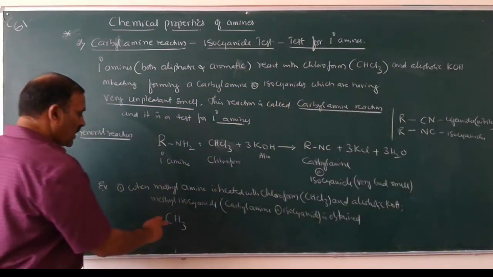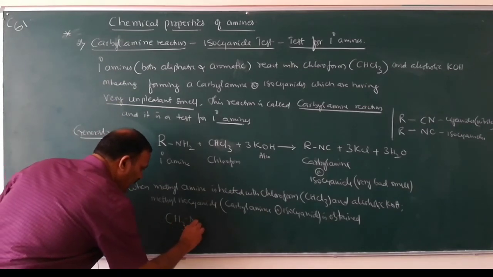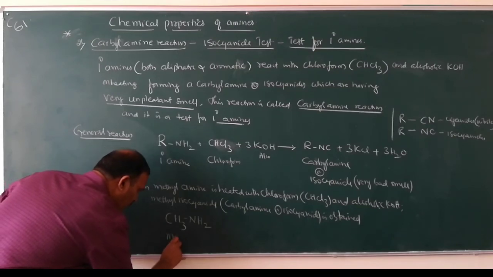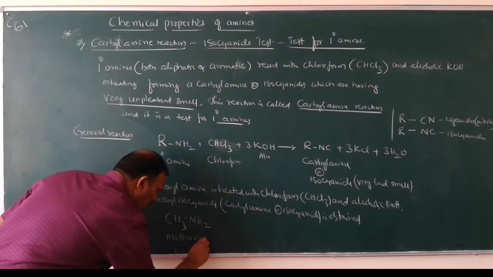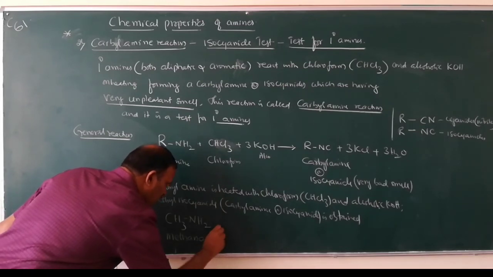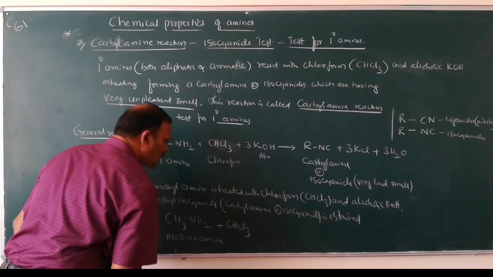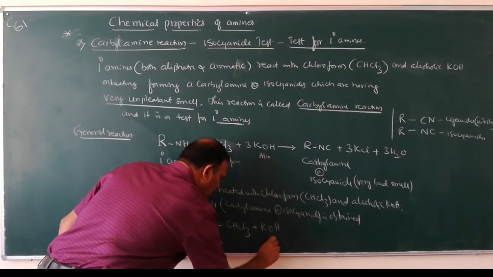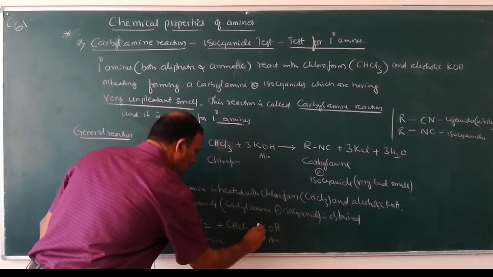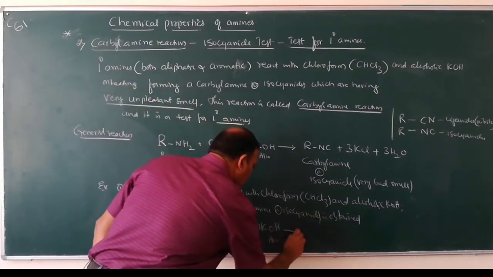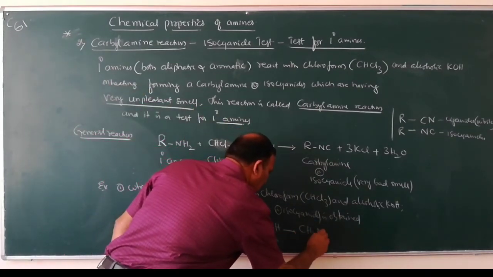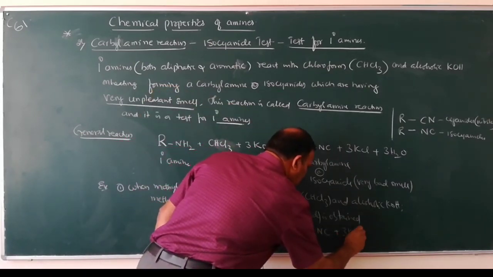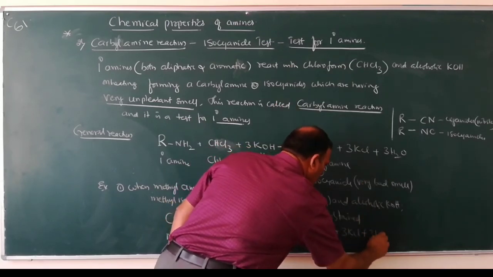So what is the reaction? Methylamine, CH3NH2, is also called methanamine. Methanamine reacts with CHCl3, chloroform, plus KOH, an alcoholic solution of KOH, 3KOH. What will you get? CH3NC plus 3KCl plus 3H2O.